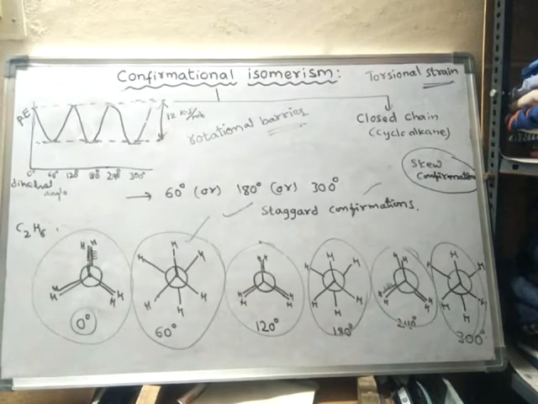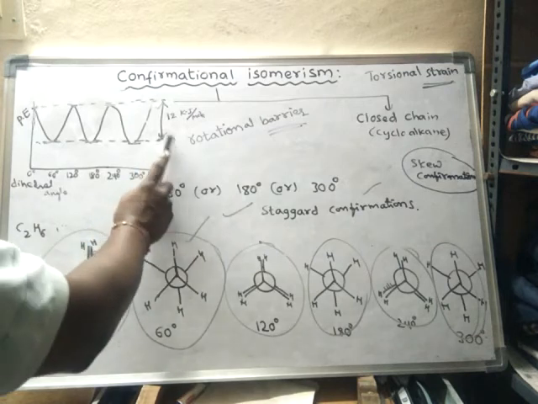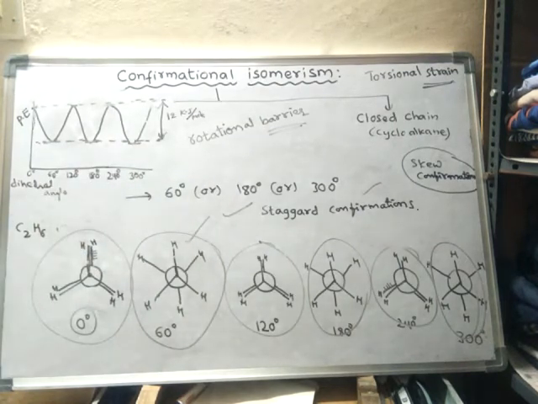So it changes from molecule to molecule. Particularly in the ethane molecule, it is 12 kilojoules per mole. This is the most stable conformation, and the energy difference to the least stable conformation is 12 kilojoules per mole.